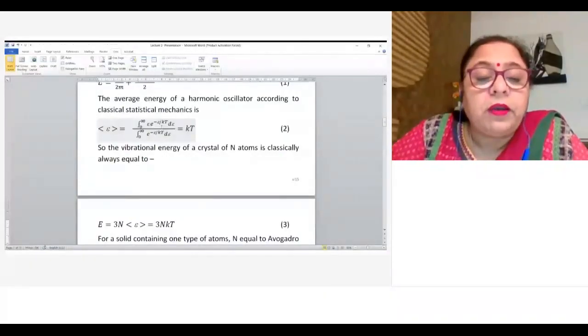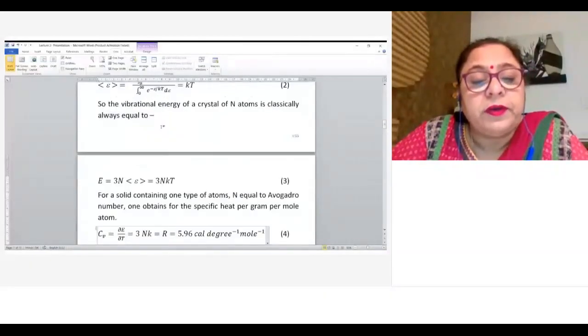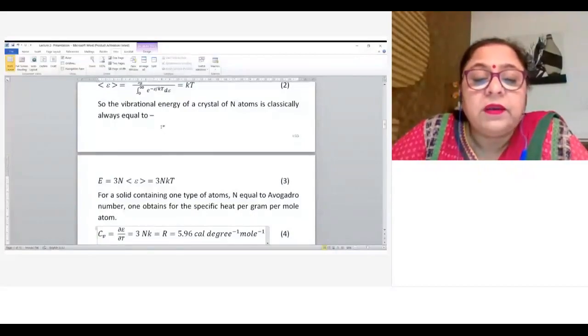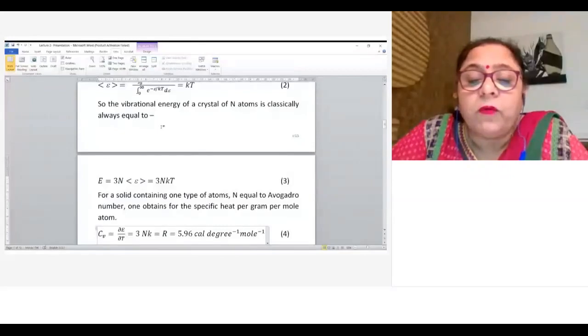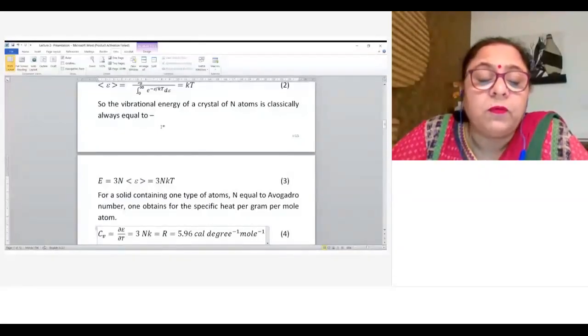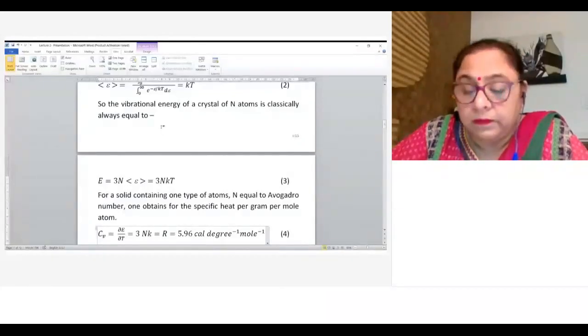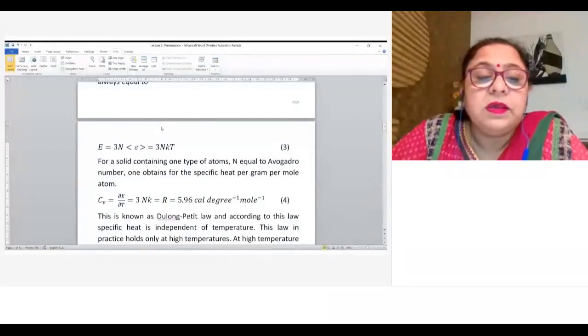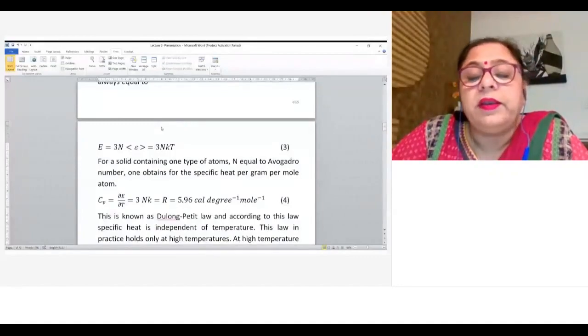Okay, and for calculating the heat capacity we have to take the first derivative of energy at constant volume. So for a solid containing one type of atom only, if n is equal to Avogadro number, then one obtains the molar specific heat, per mole of the substance, that is given by del E by del T, or 3Nk. And in 3Nk, N is the Avogadro number and k is the Boltzmann constant, so it is equal to 3R. So heat capacity is equal to 5.96 calorie per degree per mole. Since the energy has a linear dependence on temperature, the specific heat, being a derivative of the energy, is independent of temperature.